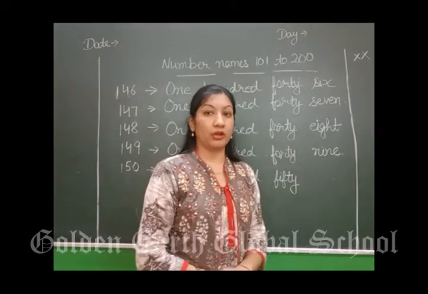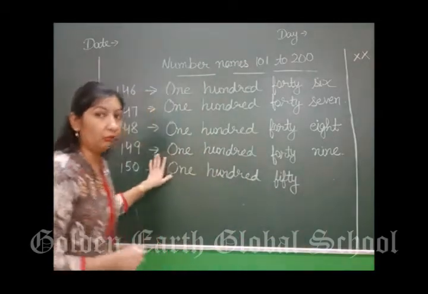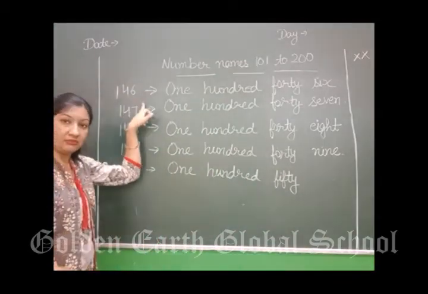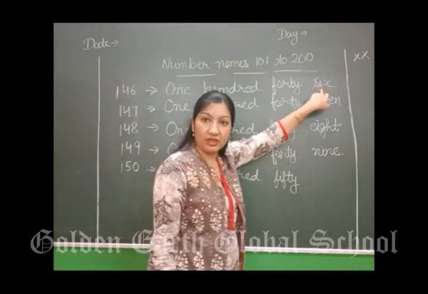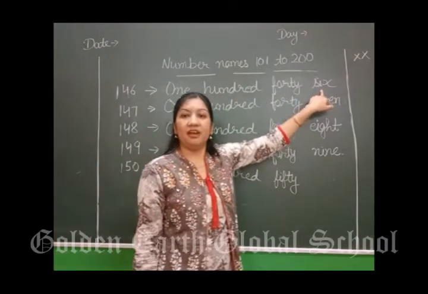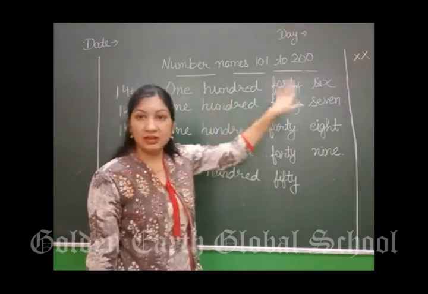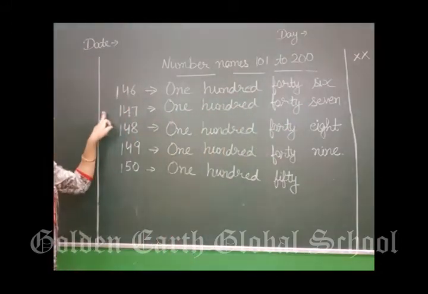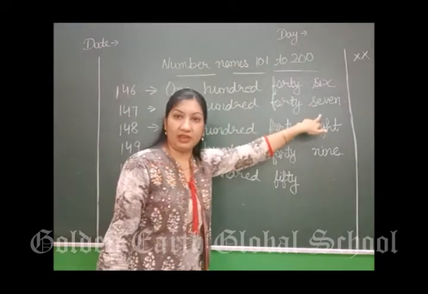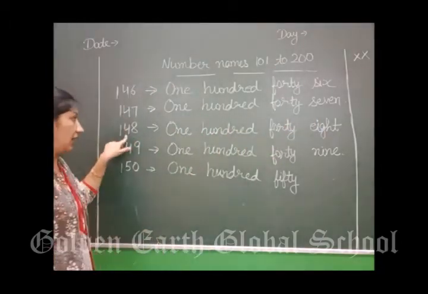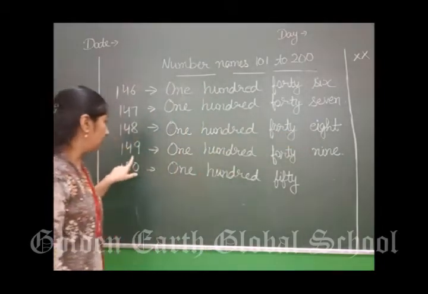146. क्योंकि 45 के बाद क्या आता है 46. We are going to do that one now. 146. How will you write 146? What is the spelling of 40? FORTY. 146. Next is 147. How will you write 147? Next 148. 148. Next 149.